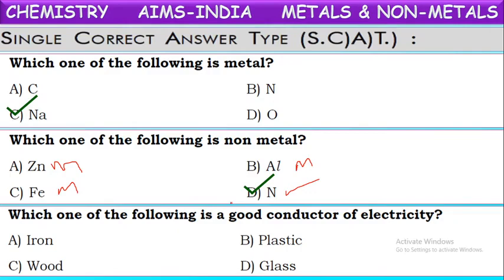Next one, which one of the following is a good conductor of electricity? See the given substances, out of these, which one is a good conductor of electricity? Generally, metals are good conductors of heat and electricity. Identify the metal among these: iron, plastic, wood and glass. Iron is a metal and it is a good conductor of heat and electricity, whereas the remaining 3, plastic, wood and glass, are poor conductors of electricity.